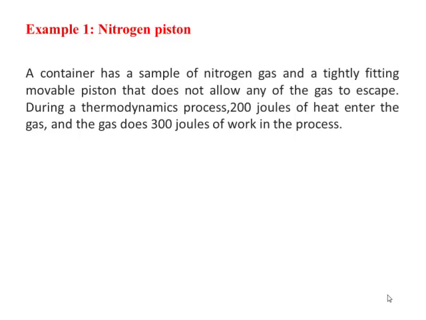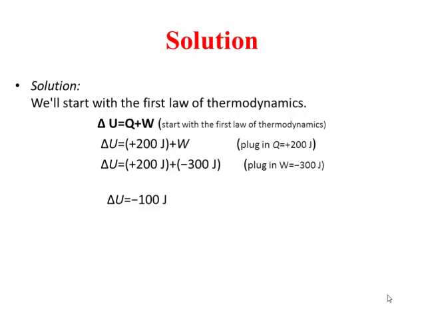Nitrogen piston. A container has a sample of nitrogen gas and a tightly fitting movable piston that does not allow any of the gas to escape. During a thermodynamic process, 200 joules of heat enter the gas, and the gas does 300 joules of work in the process. Here is the solution.